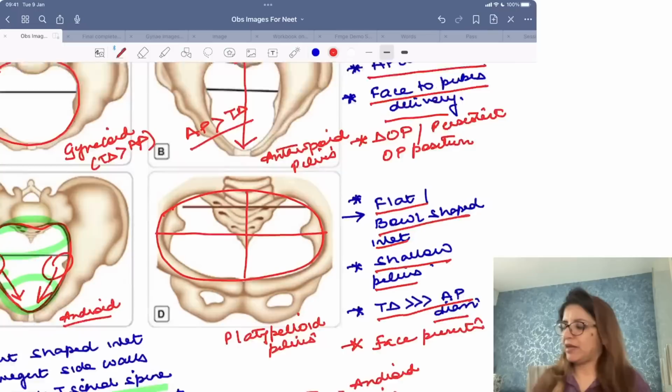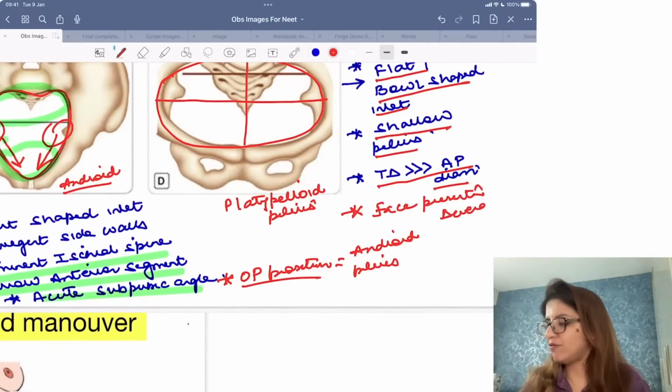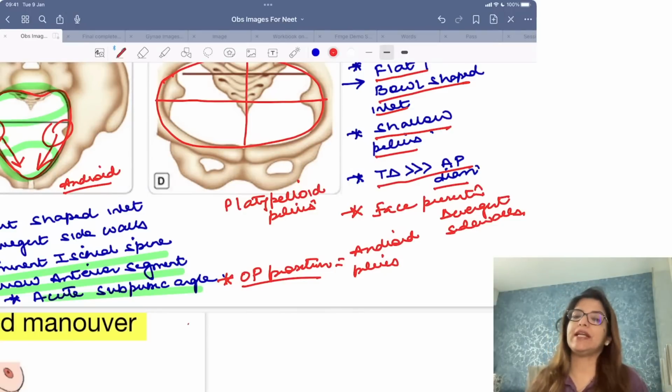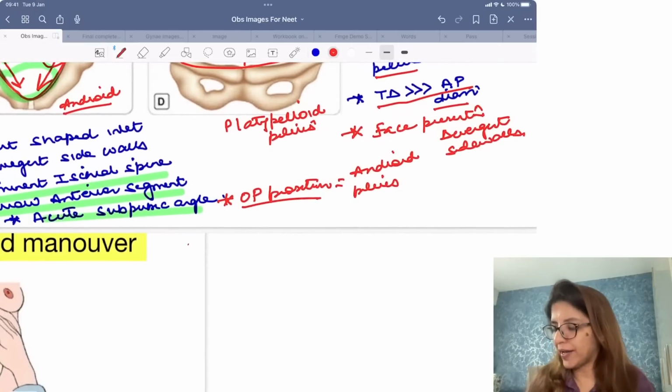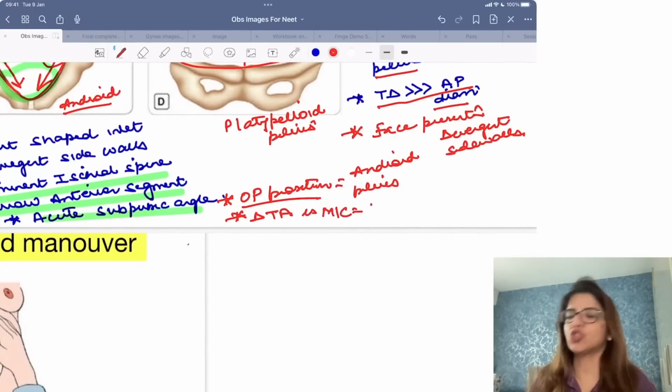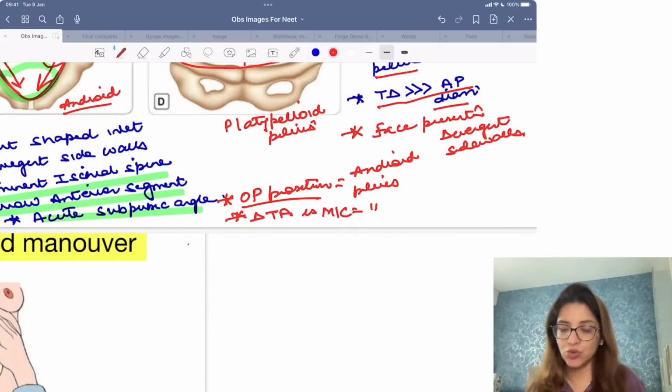In a platypelloid pelvis, definitely you are going to have divergent side walls. Convergent side walls were seen in android pelvis. Divergent side walls are seen in platypelloid pelvis. The only pelvis where ischial spines are prominent is android pelvis. This is the reason why, if they ask you deep transverse arrest is most common in which pelvis? Deep transverse arrest is most common in android pelvis. Clear to all of you?